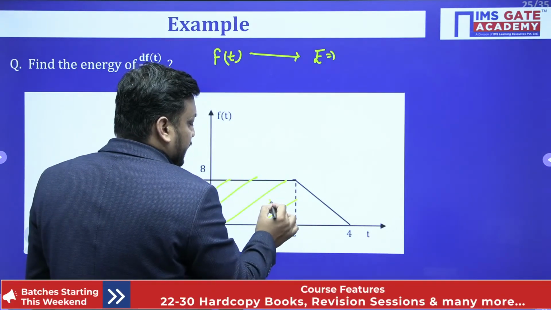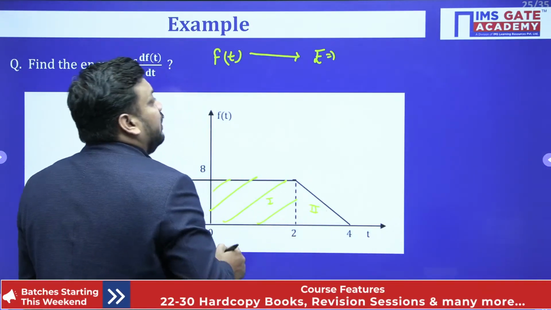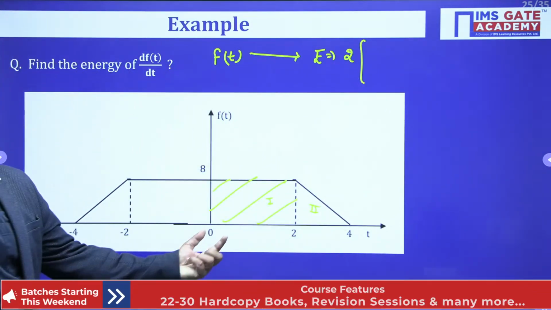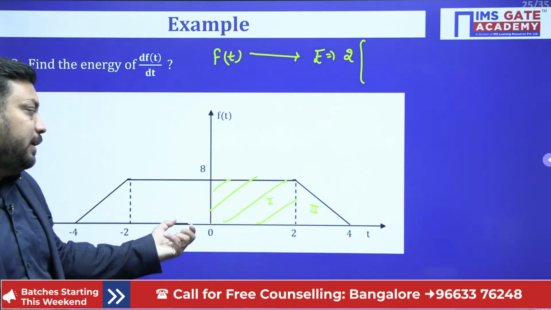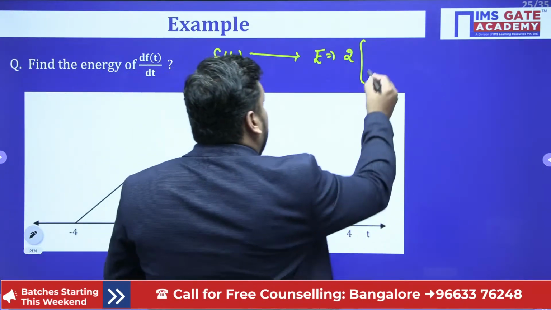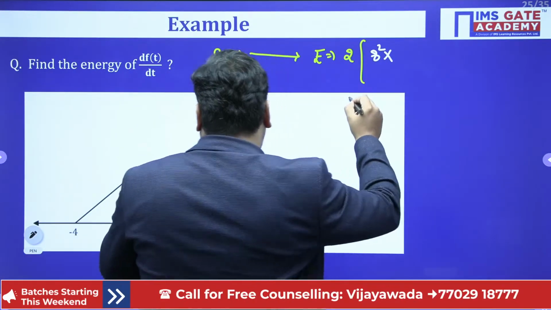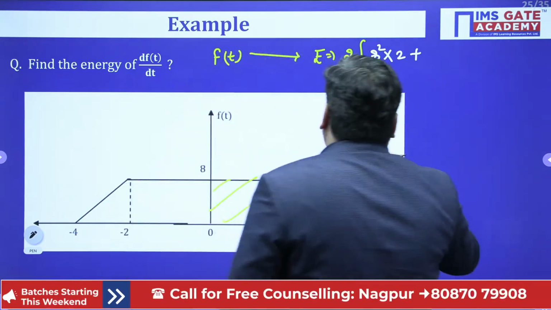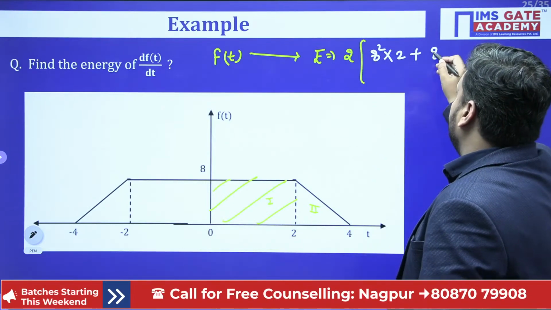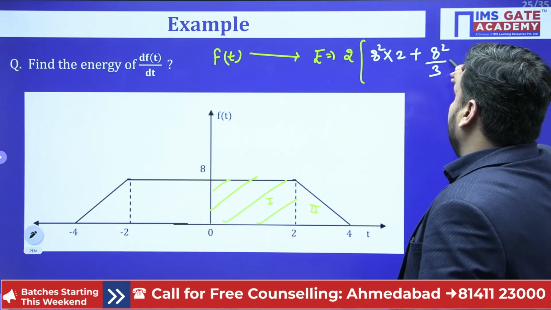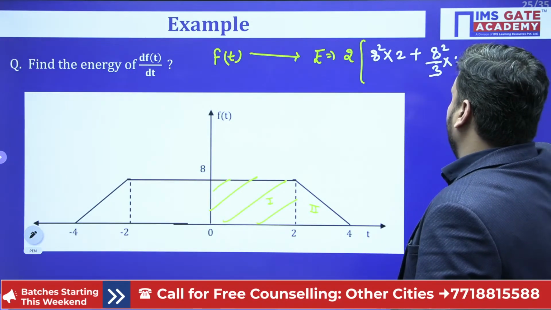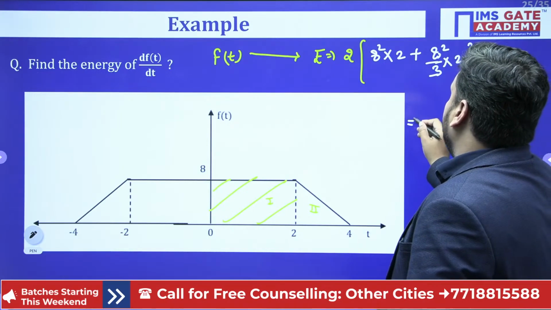So this is the first rectangular part, this is the triangular part. So I am multiplying the energy with 2. Here for the rectangular part I know the short trick, a square into b. So here 8 whole square, a square into b, meaning 2. Plus for the triangular part you will have a square by 3 into b, meaning 8 whole square by 3 into 2. So your ultimate answer will be what, guys?